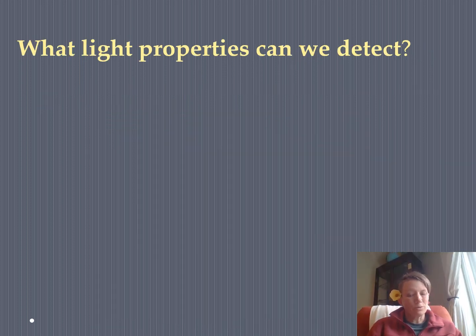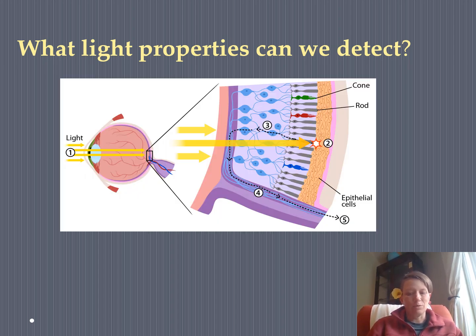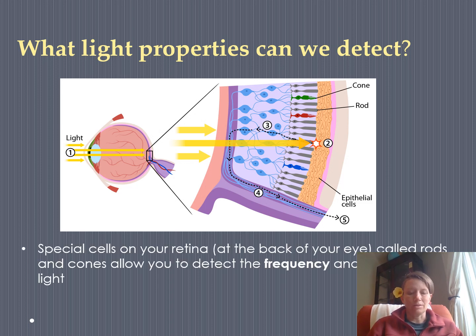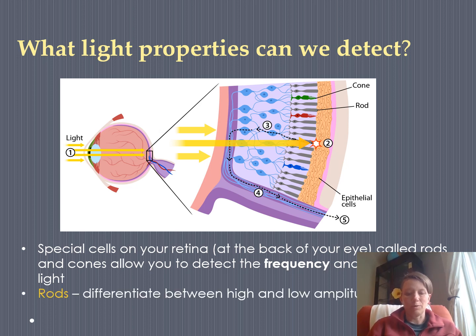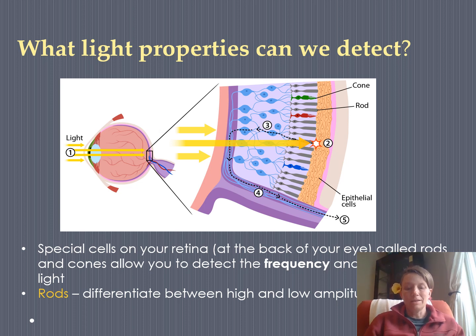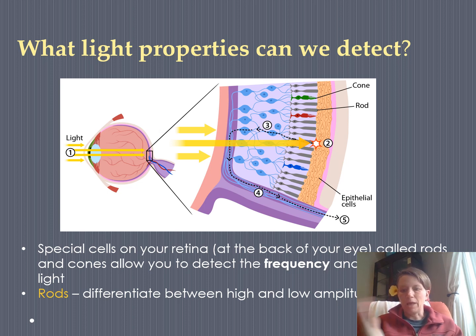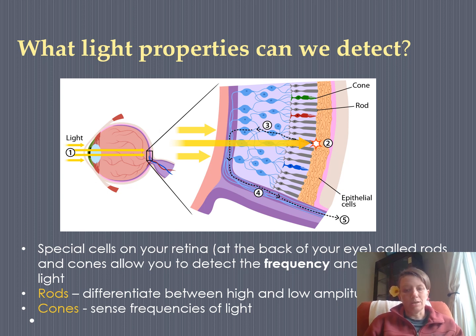Similarly to sound, your eyes are only capable of detecting certain wave properties. And actually, you detect the same two things about light as we detect about sound with our ears. We have special cells known as rods and cones that let you determine these properties, the frequency and the amplitude. The rods can differentiate between high and low amplitude. Sometimes we talk about them being sort of black and white. They just tell us how much light is there without telling us anything else about it. And the cones are the cells that detect the frequencies of light, which we'll talk about in just a minute. But we have a lot more rods than cones because it's mostly important that humans can tell bright versus dim, more important than anything else.